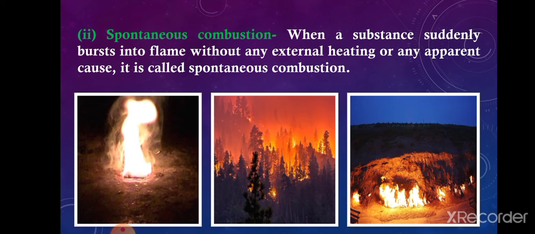The burning of white phosphorus is also spontaneous combustion, because when it is exposed to the air in the presence of oxygen, and it reaches its ignition temperature, that is 35 degrees Celsius only, it will start burning, meaning it will undergo combustion. So this type of combustion is spontaneous combustion.